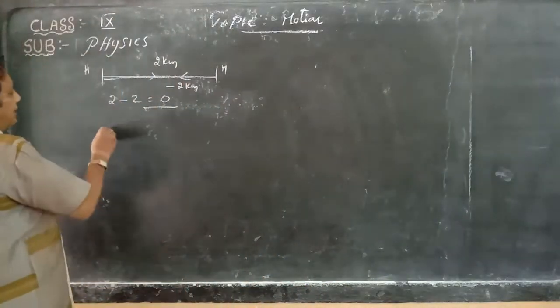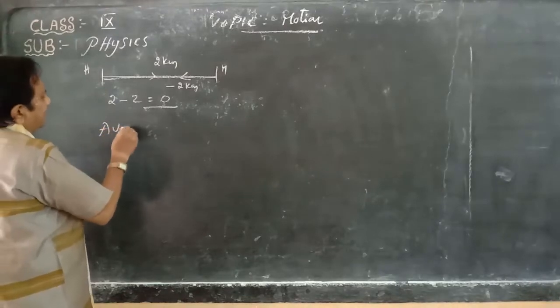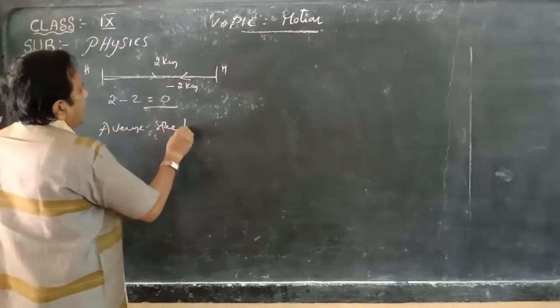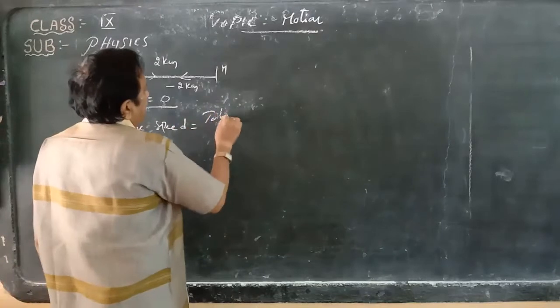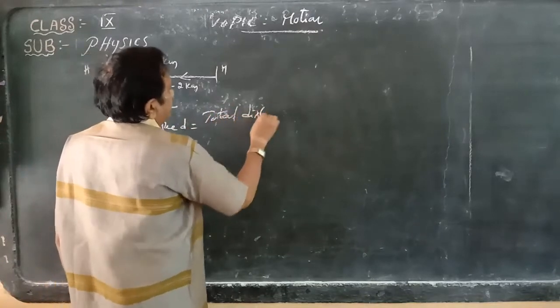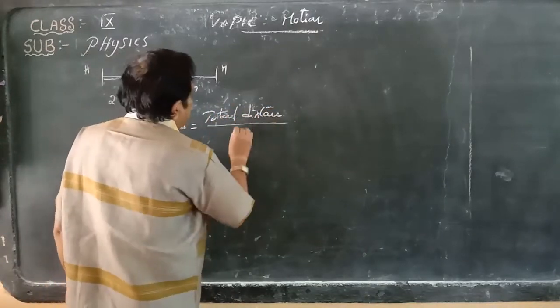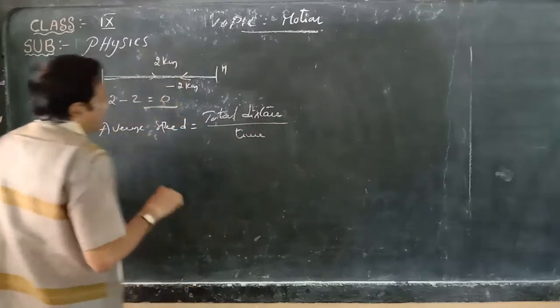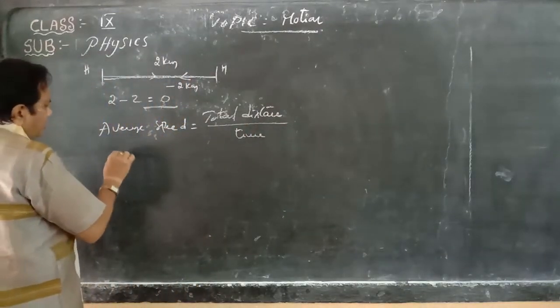Average speed is equal to total distance by time taken. Here the total distance is the final reading minus the initial reading.